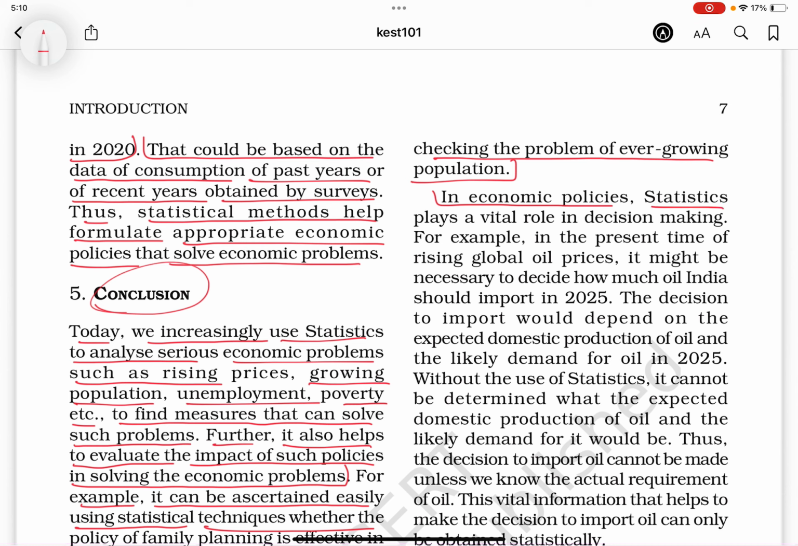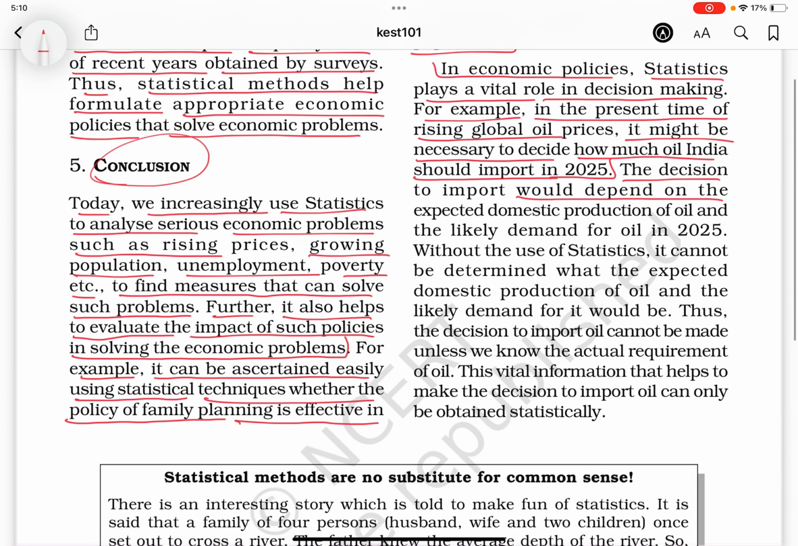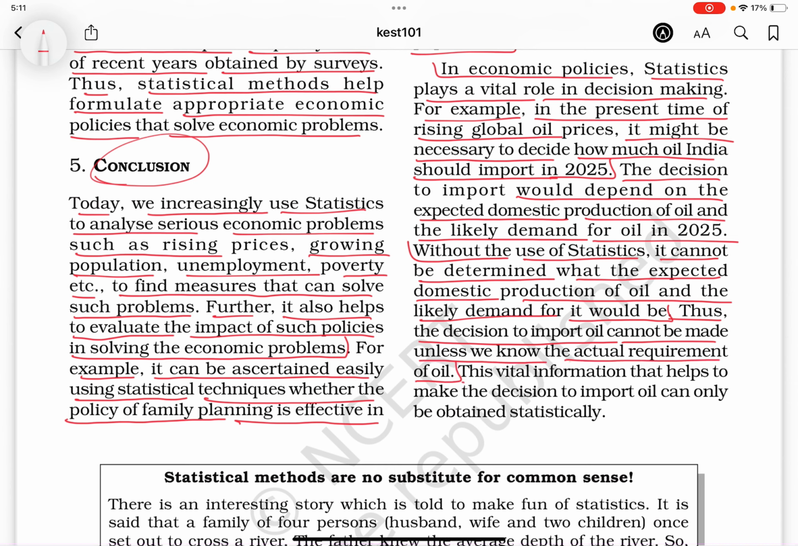In economic policies, statistics play a vital role in decision making. For example, in the present time of rising global oil prices, it might be necessary to decide how much oil India should import in 2025. The decision to import would depend on the expected domestic production of oil and the likely demand for oil in 2025. Without the use of statistics, it cannot be determined what the expected domestic production of oil and likely demand for it would be. Thus, the decision to import oil cannot be made unless we know the actual requirement of oil. This vital information that helps to make the decision to import oil can only be obtained statistically.